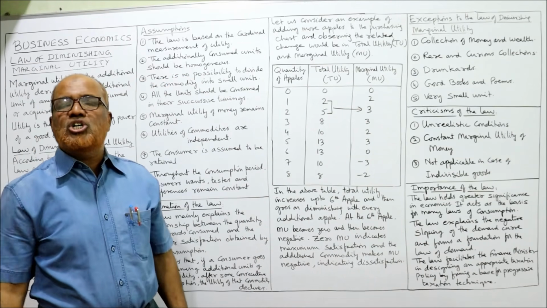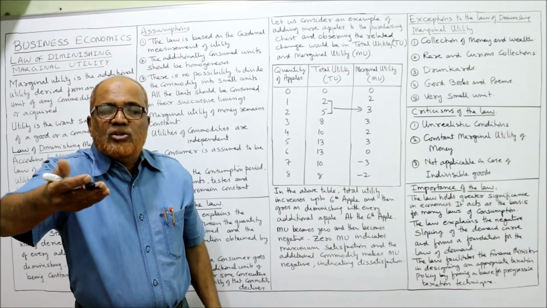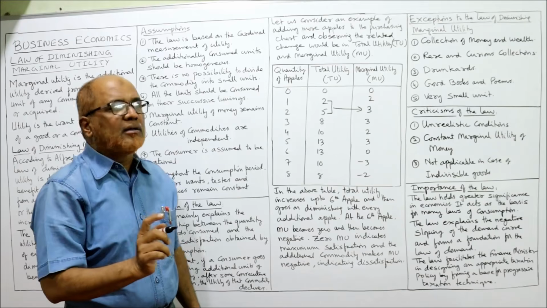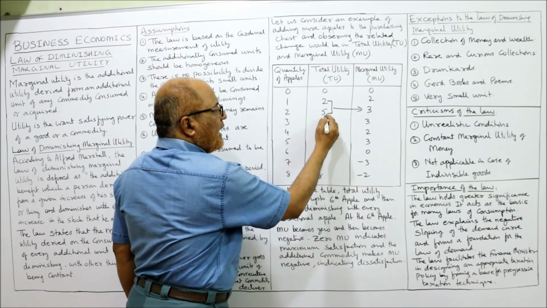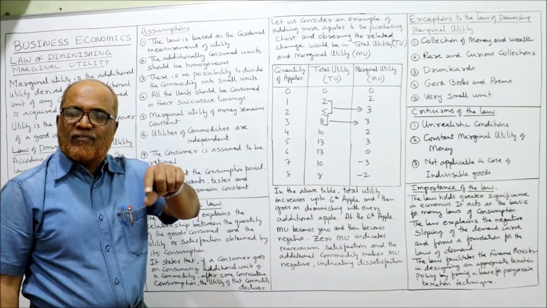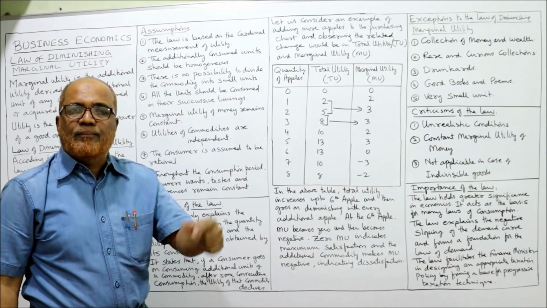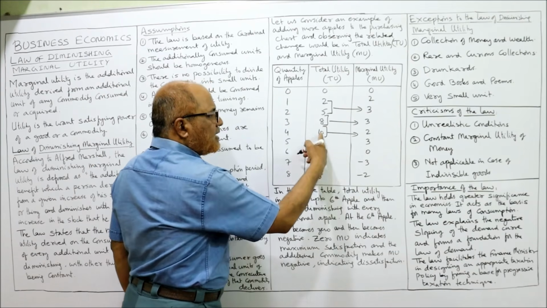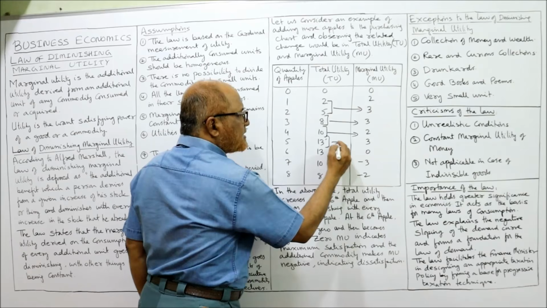This is called marginal utility: additional utility by consuming 1 extra unit. Here from 5 to 8, again 3 units is the increase. From 8 to 10, 2 units. From 10 to 13, it is 3 units.